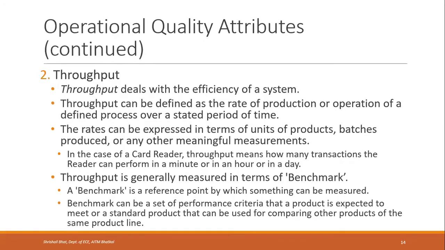So next is throughput. Throughput is a measure of efficiency of the system. How efficient your system is. It can be defined as the rate of production or operation of a defined process over a stated period of time. So in a particular time, how many operations it does. If it's in manufacturing, how many units it manufactures. If it's a card reading operation, how many times the card gets read. So that gives the throughput of a particular system. The rates can be expressed in terms of units of products, batches produced, or any other meaningful measurements. So something which is measurable, right?